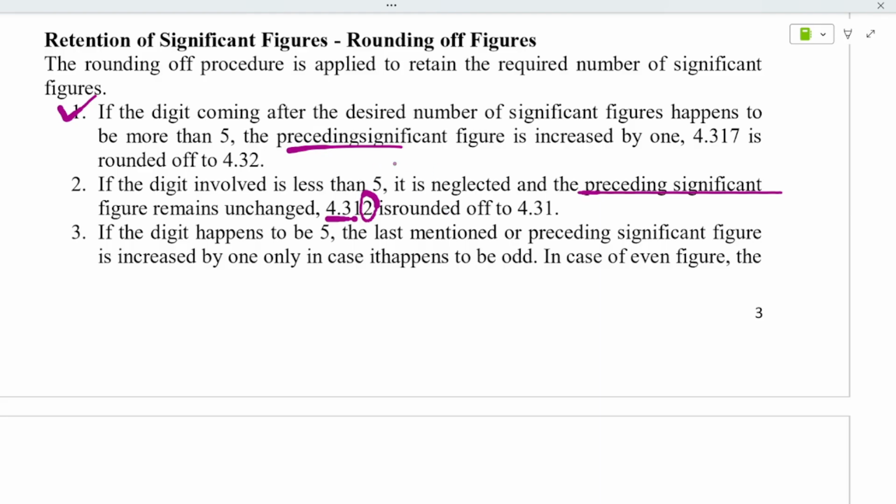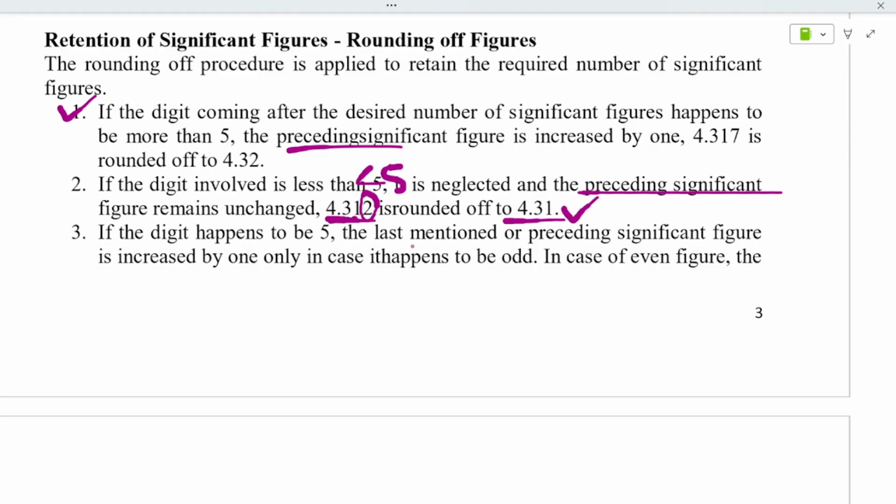See, you can understand why they kept the same. You have to make it as 4.30. No, you do not have to change the whole previous digit. Just see that it is less than 5, right? So you have to keep it as it is. 4.31 is the rounding of the number.